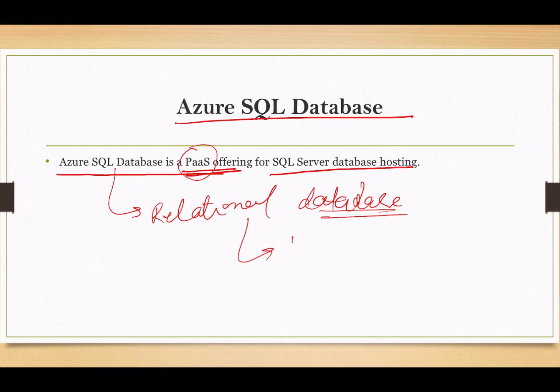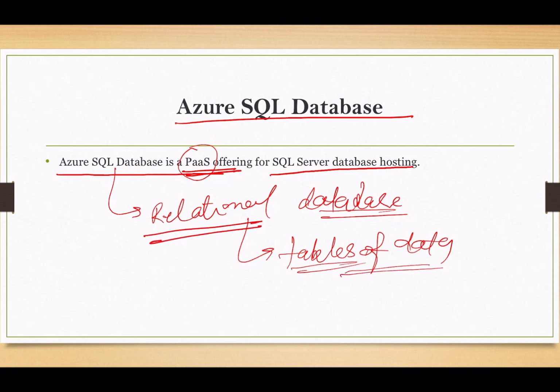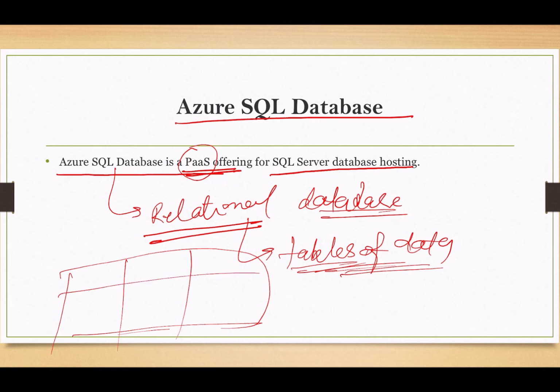That is made up of tables of data. When I say the relational database is stored in tables, suppose you are inserting the details of some candidates. You can have his employee number, his name, his contact details, and these are related to a particular candidate. Similarly, we can have the details of employees as well. Wherever we require such kind of details, we use tables, right? That means we are using a relational database in that case.